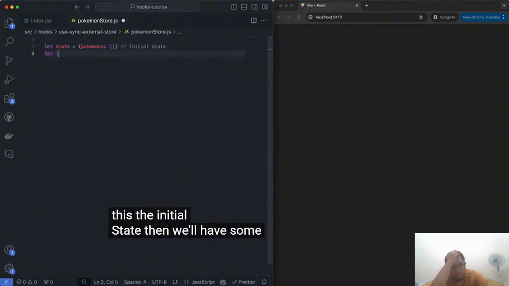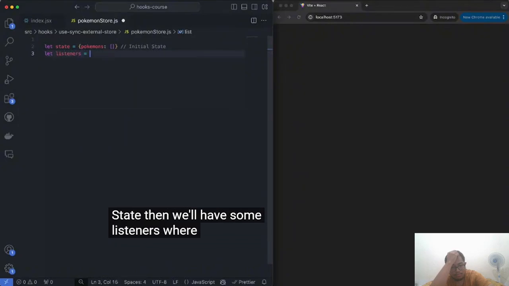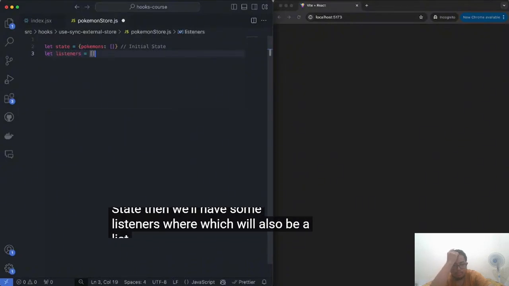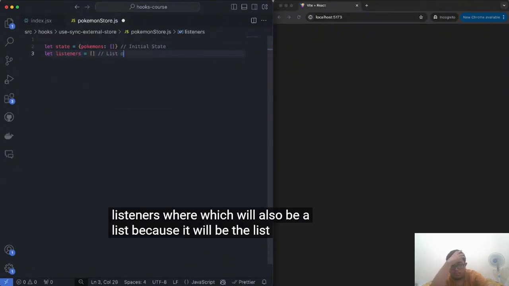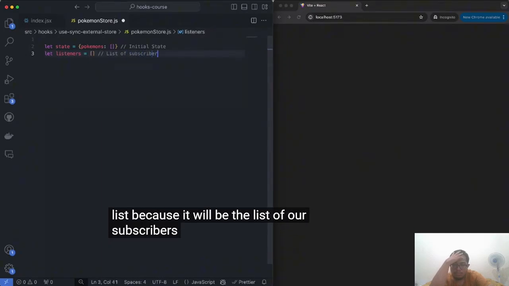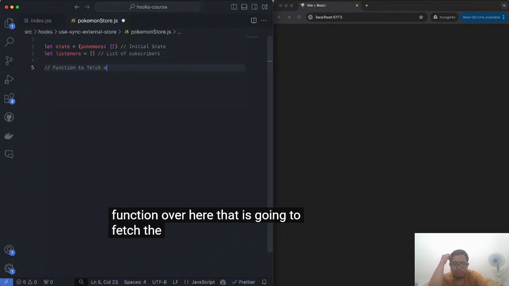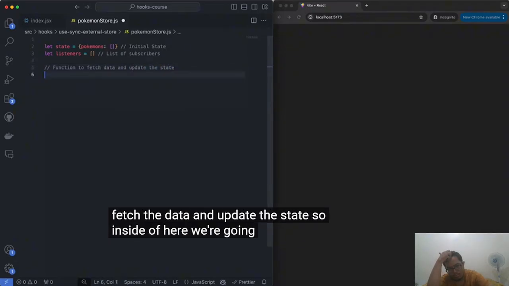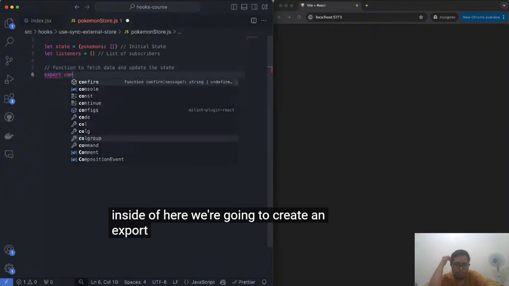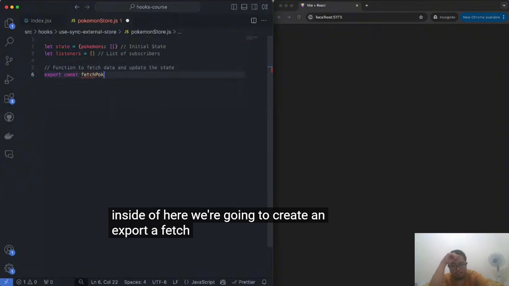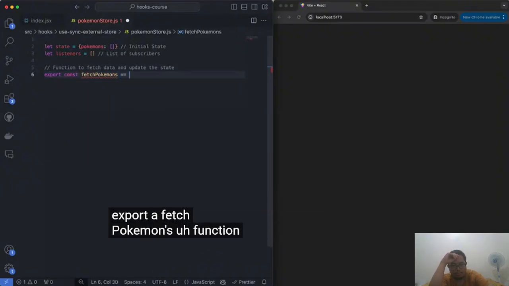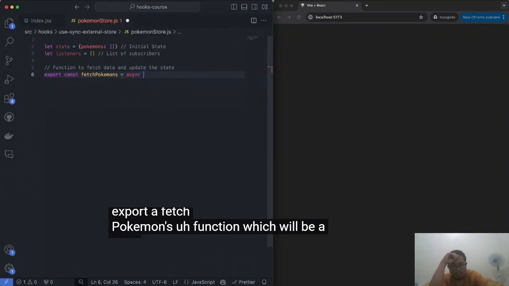Then we'll have some listeners, which will also be a list because it will be the list of our subscribers. Then we're going to have a function over here that is going to fetch the data and update the state. So inside of here, we're going to create and export a fetchPokemons function, which will be async.